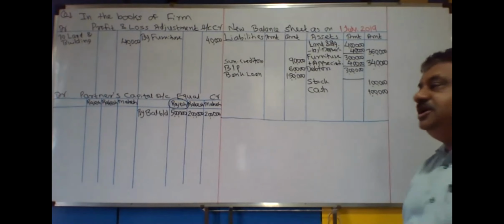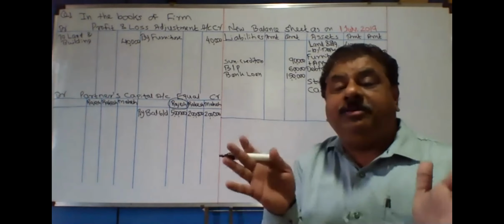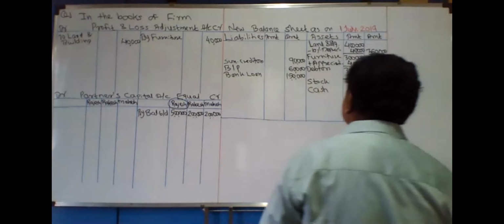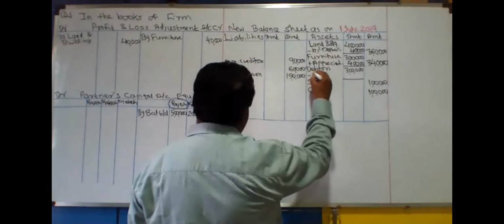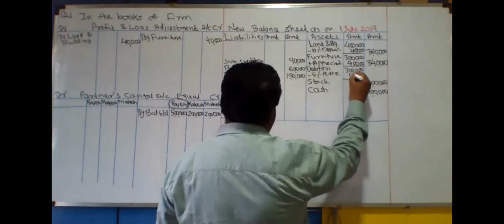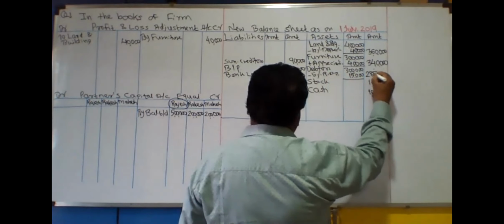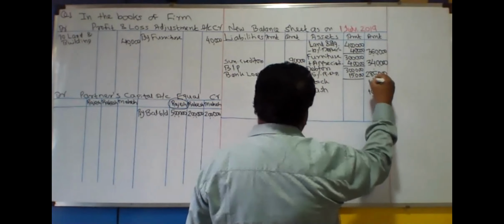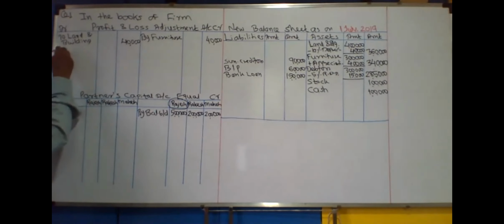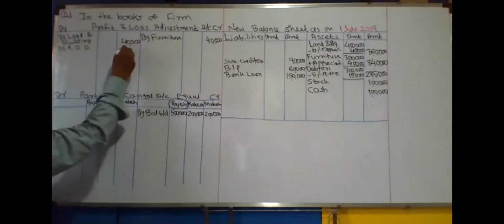Then there is a 5% RDD on debtors. RDD, that is a reserve for doubtful debts. When some of our customers are doubtful, they may or may not pay us. So that is also our loss. So there is a 5% RDD. 5% of 3 lakhs is 15,000 rupees. Outer column now 2,85,000, less from debtors. And as it is a loss, profit and loss adjustment account debit side.